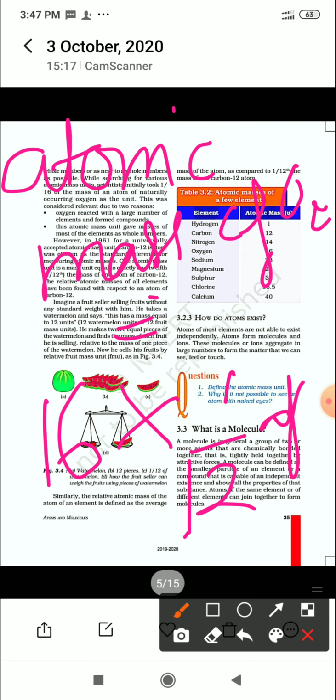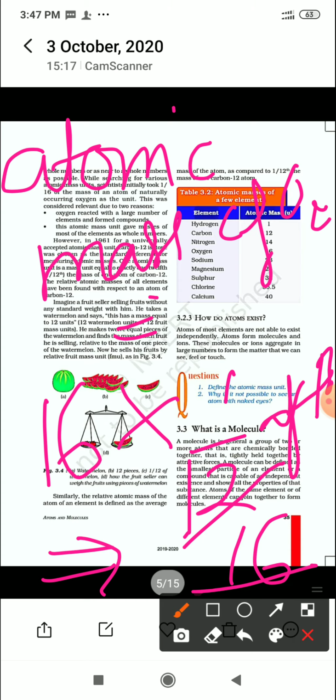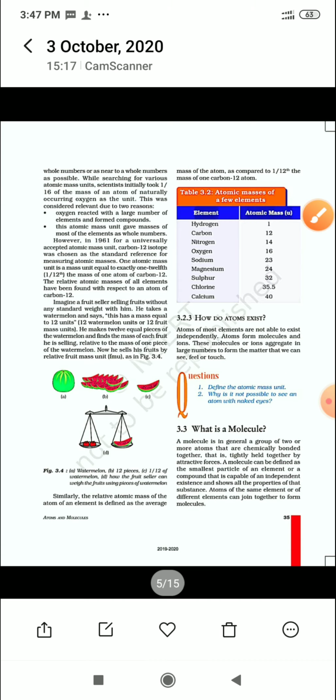The mass of the carbon 12 isotope will be 12, and the 12 will cancel, and the mass of the oxygen will be 16. So this is the atomic mass, and the unit is atomic mass unit, AMU.